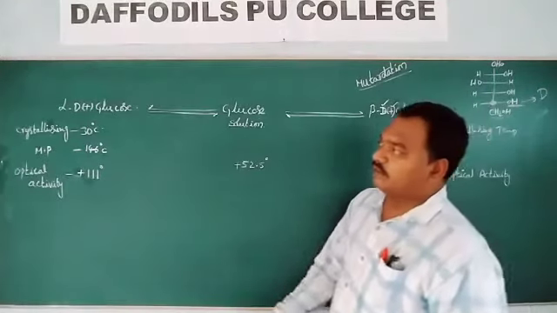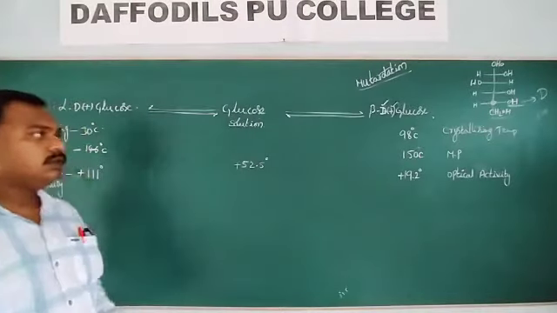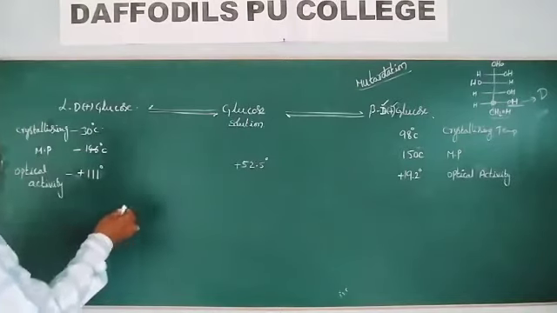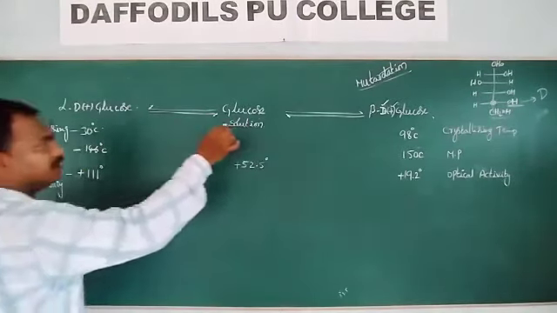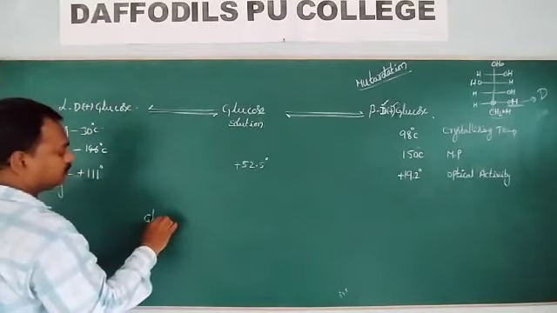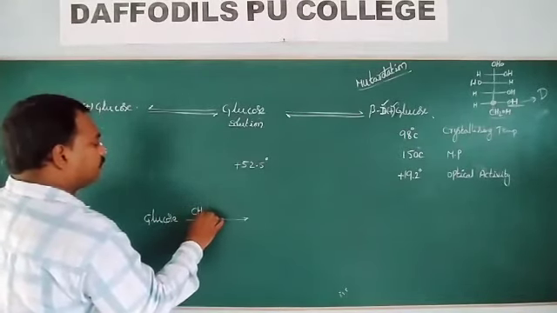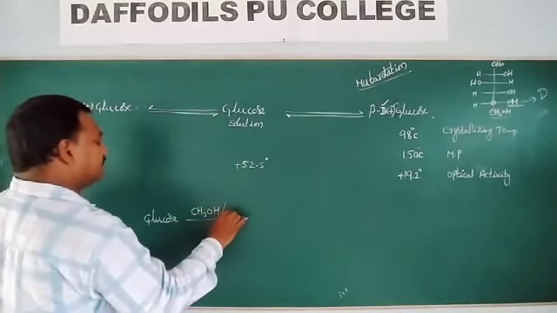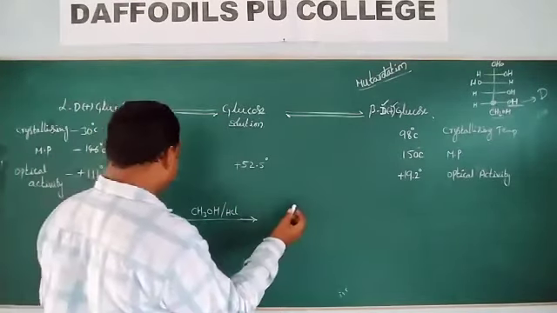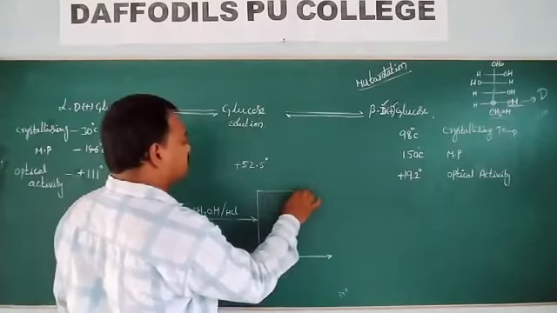Now we have to look at what this alpha D glucose and beta D glucose are. At the same time, we will look at another thing: when glucose reacts with methyl alcohol and HCl, it gives two isomers.